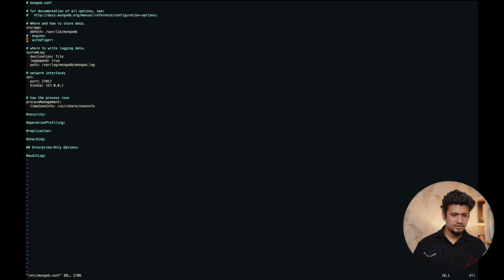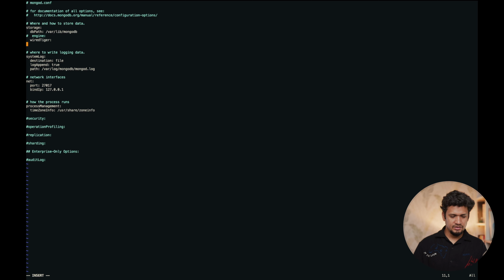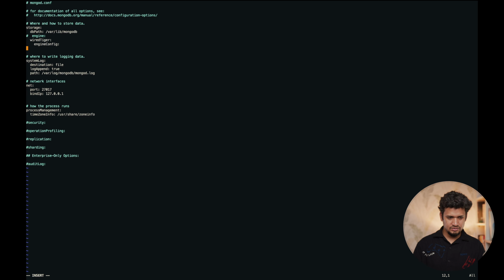Here let's enable, in insert mode first, wiredTiger, and use spaces, and then engineConfig, and here cacheSizeGB 2.5.